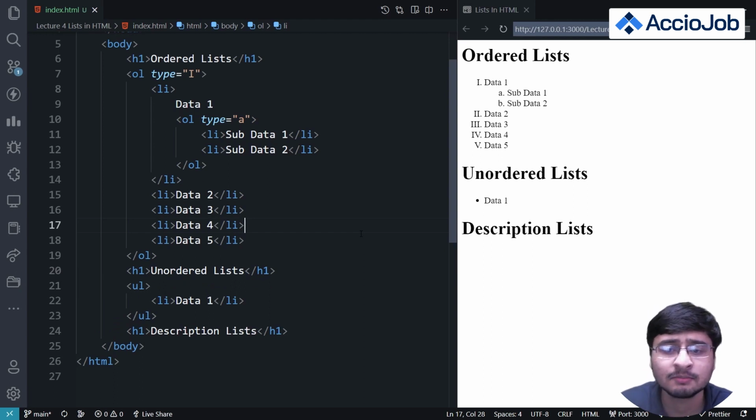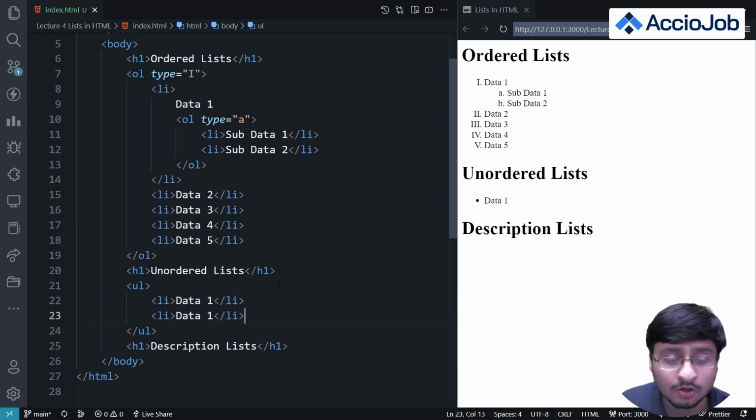If you are giving some features, maybe features of an application, or you are trying to list something and you don't want to order it, there you use an unordered list, right? Okay, so I've added data 1, and it is using a bullet format for this. It always uses a bullet format in unordered lists, right?